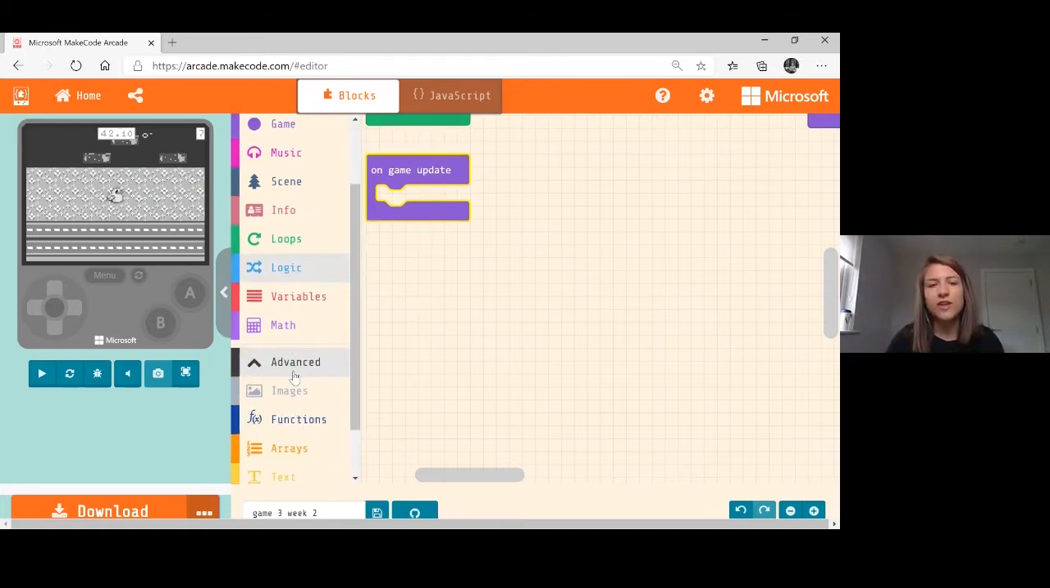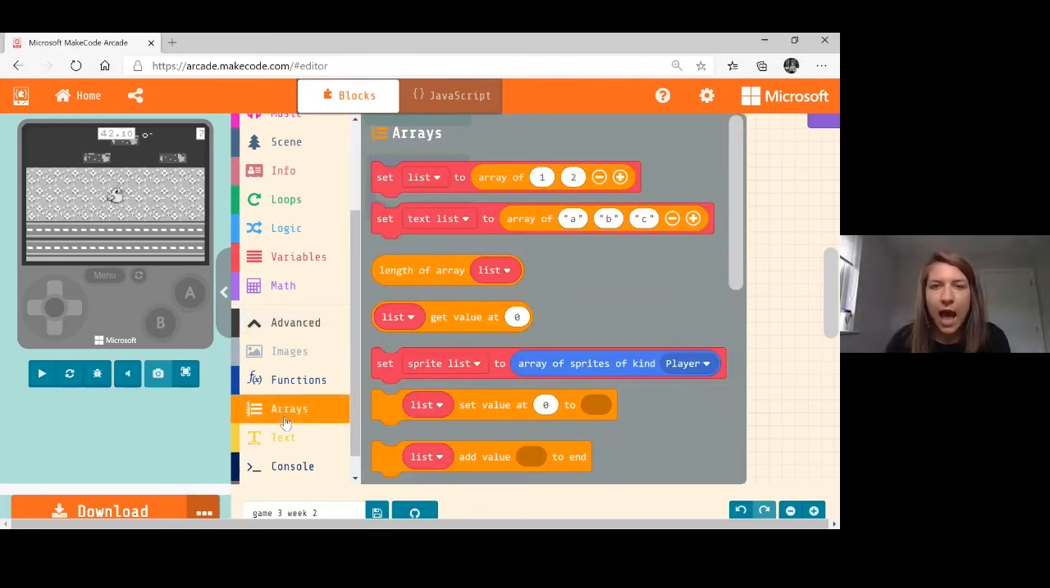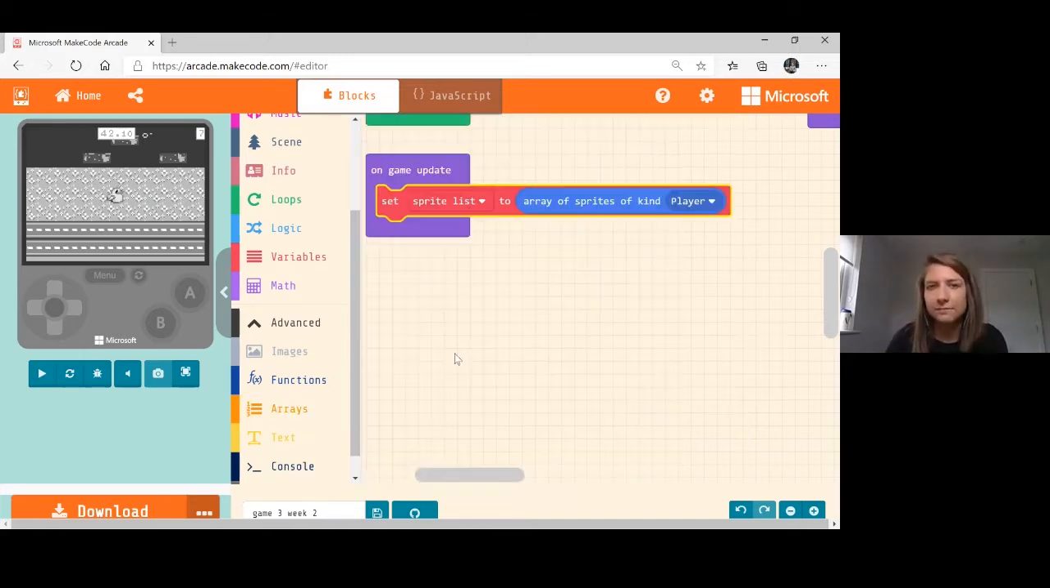So if we go into advanced, down here we have the arrays area. What we want to do basically is make sure that all of these logs have the same settings. So we're going to create an array, we're going to collect them all together and then apply those things to that collection. So we're going to go into arrays, and in arrays, you can see we have this one here. It says set sprite list to array of sprites of kind. So we are going to grab that one and we're going to bring that in.